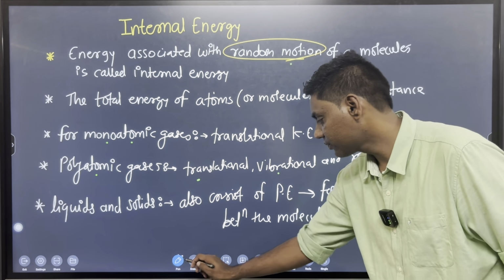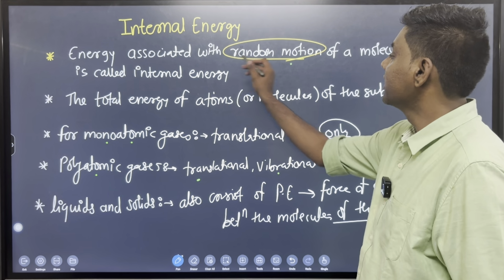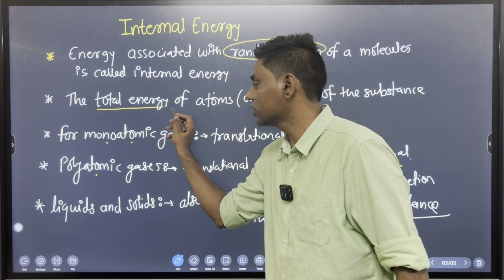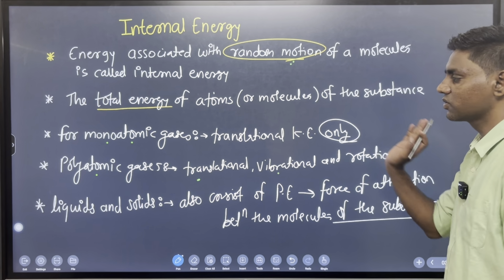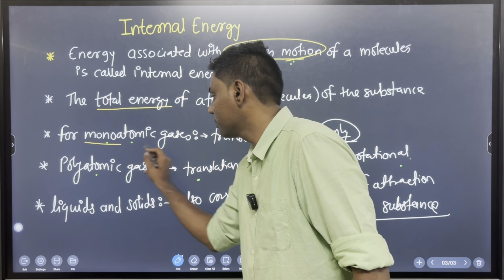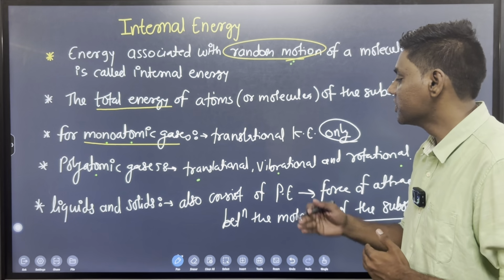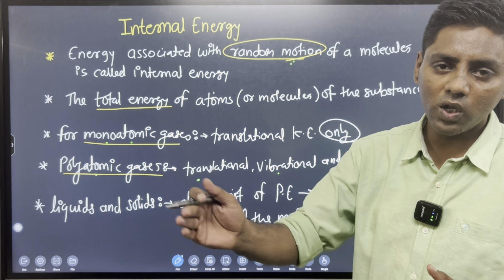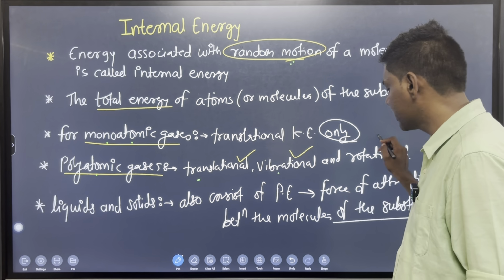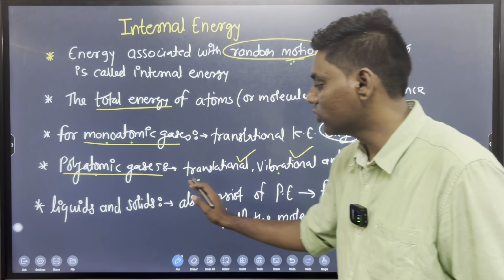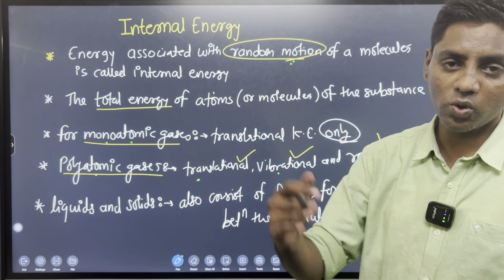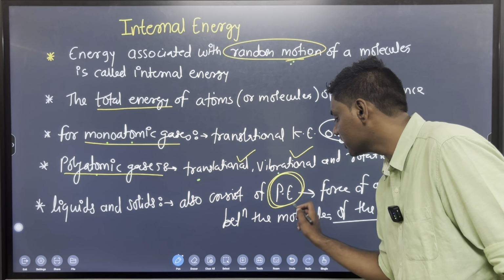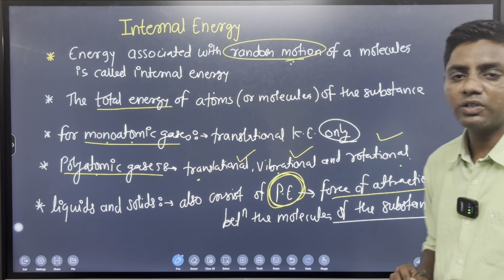Now it's very easy. The first one: the energy associated with the random motion of the molecules is called internal energy. The total energy of the atoms or the molecules of the substance is called internal energy. For monoatomic gases, internal energy means only translational kinetic energy, and for polyatomic gases, internal energy means all three energies: translational, vibrational and rotational energy. And last, for liquids and solids, other than kinetic energy, there is also potential energy, and that potential energy is due to the force of attraction between the molecules.